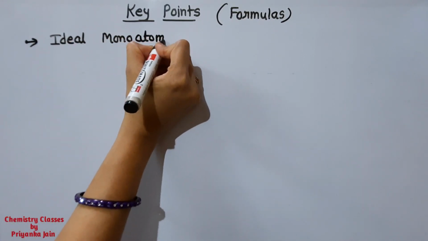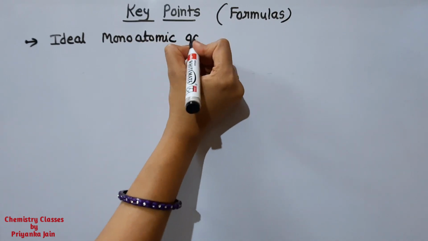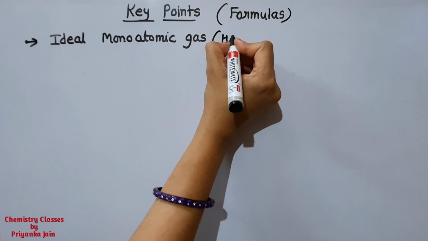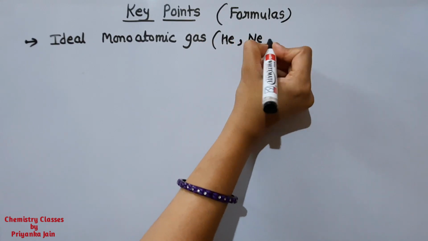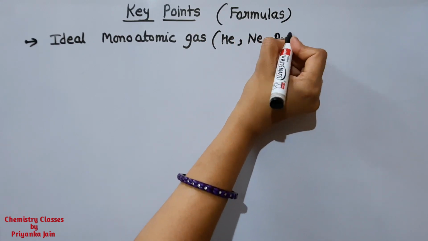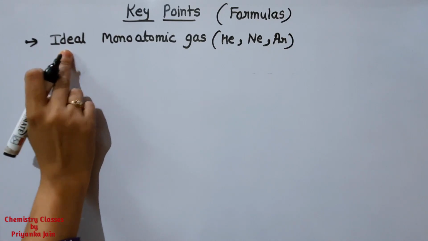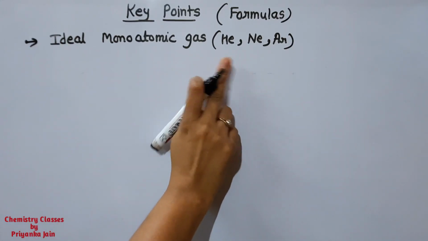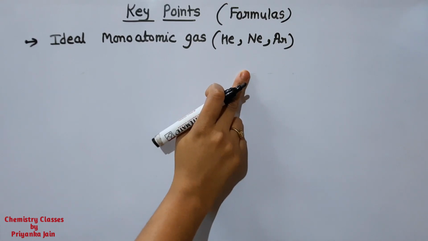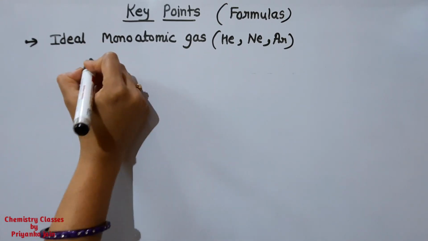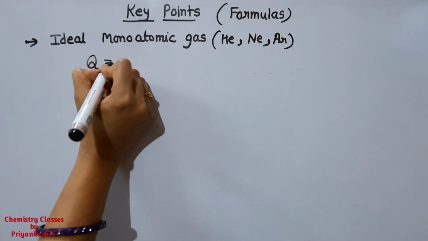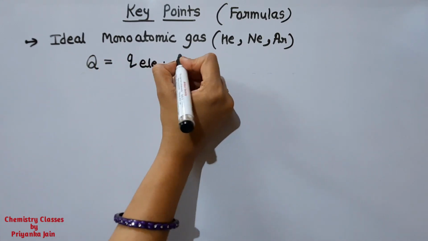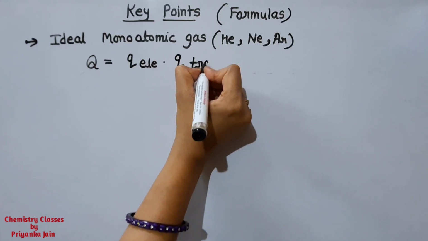And we know that in the case of the ideal monoatomic gases, what are the ideal monoatomic gases? Like helium, neon, argon, all are monoatomic and ideal gases. For all of them we know that there are only translational and electronic modes, right? So the molecular partition function Q will be a combination of Q electronic and Q translational.